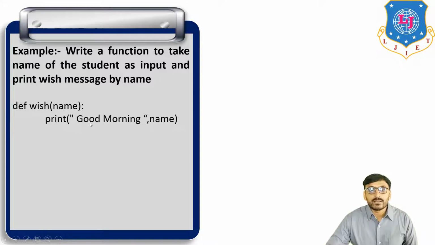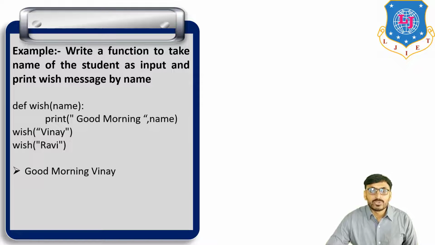Then print good morning and name. At the time of function calling, we must provide the value of the parameter, that is Vinay, and the second value, Ravi. So we call this function two times.